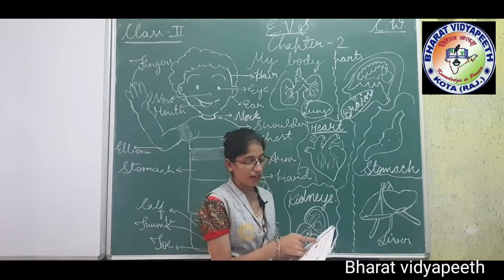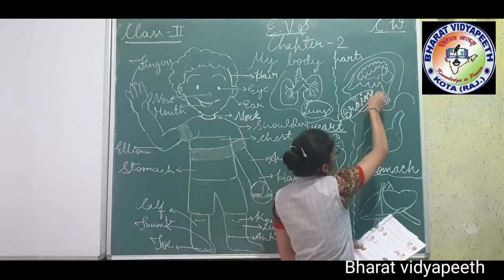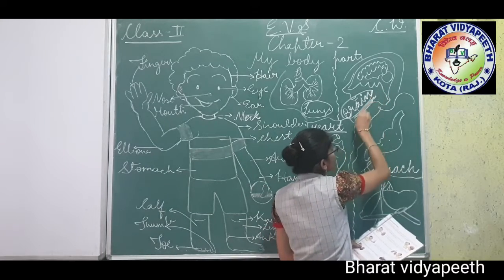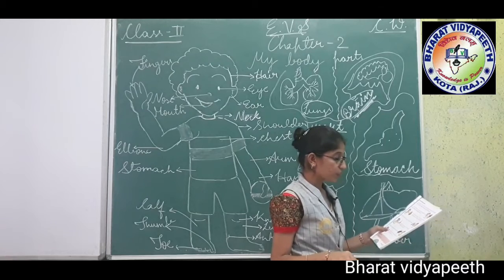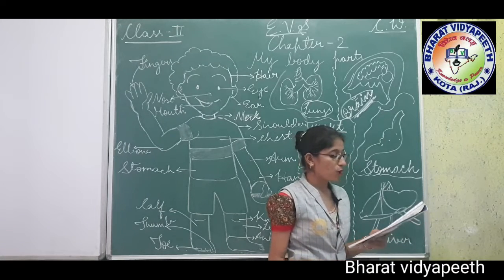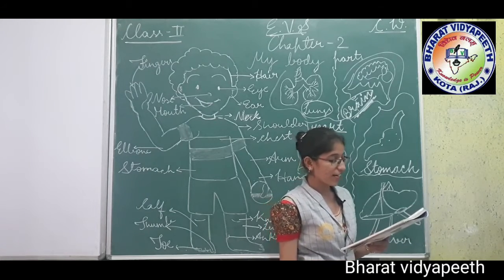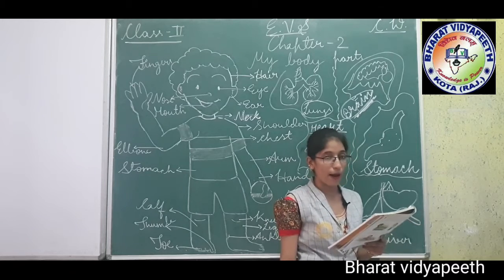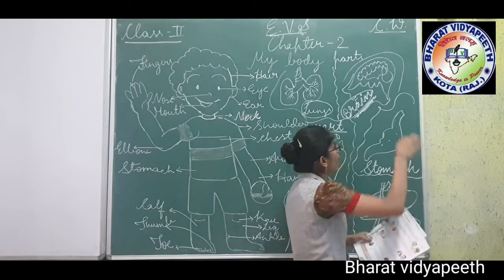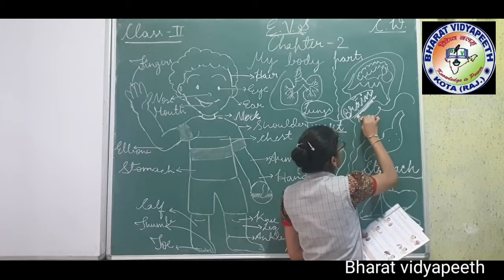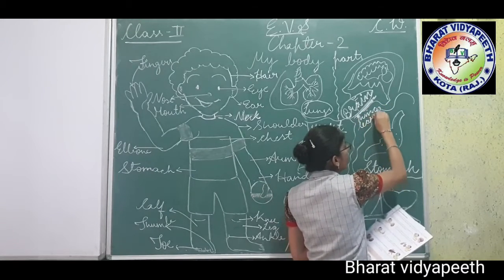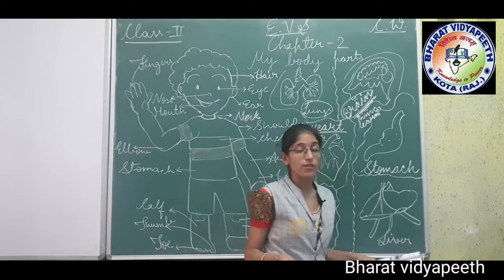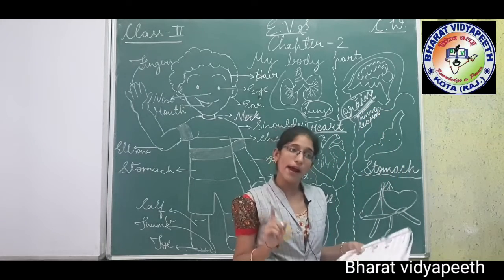Now, first is the brain. This is the brain, children. All of you understood? You can also see it in your book. The brain controls our body and its activities. It also helps us to think, remember and learn. Understood? The brain helps us to think, learn and remember.